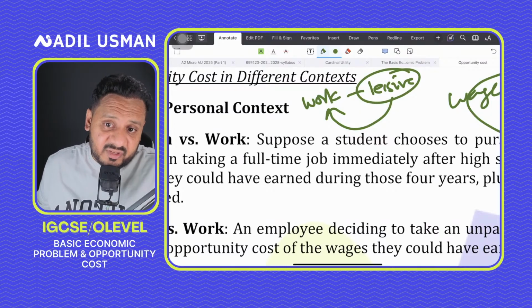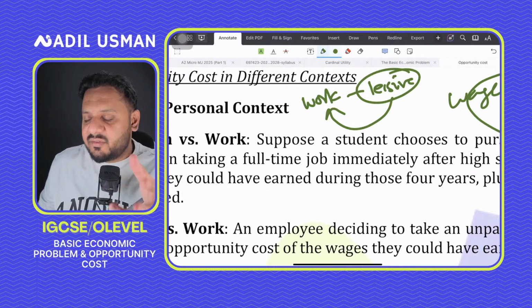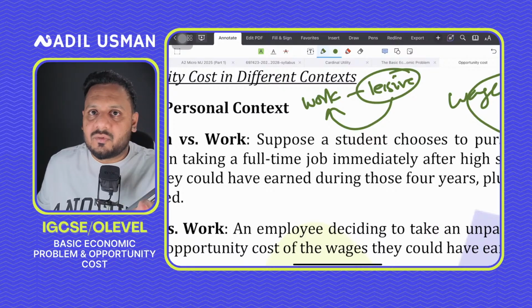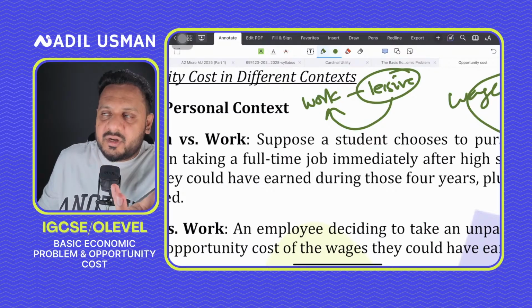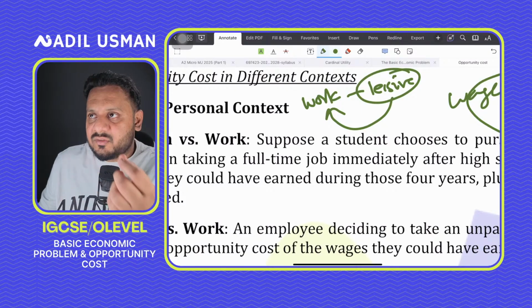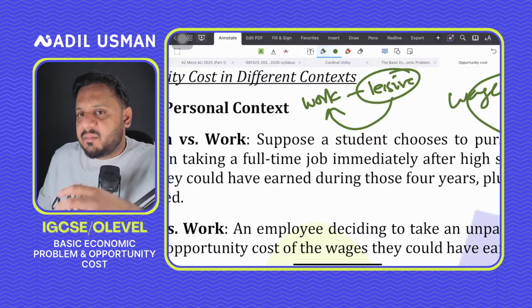Or if you're binge-watching Netflix instead of studying for exams, your opportunity cost might be, if you're watching Netflix the night before the exam instead of studying and you haven't studied before, the grade that you could have scored had you studied. So opportunity cost is what value you're sacrificing. You sacrificed your grade, so that's the sacrifice you made by binging Netflix.